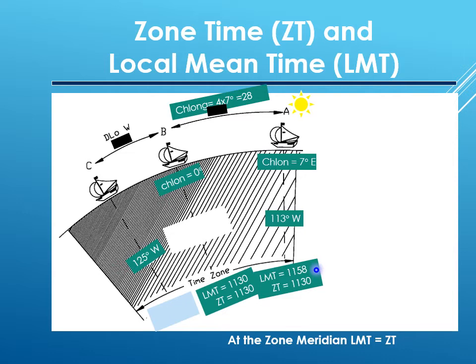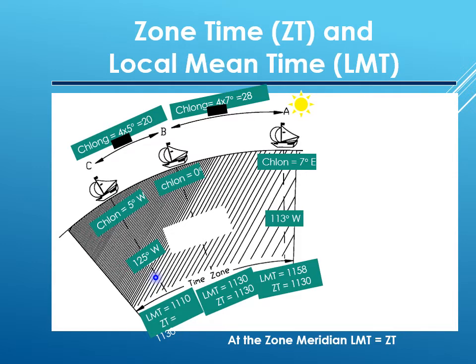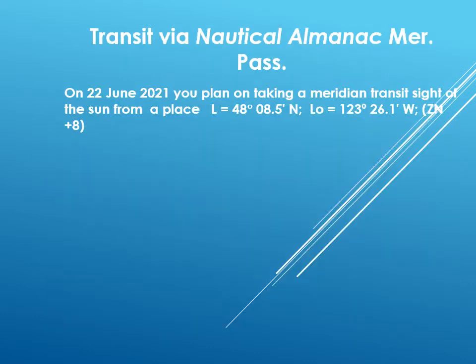By the same logic, if you are on a meridian of 125 degrees west, your D-long will be 5 degrees west and the time difference 20 minutes, and therefore your LMT will be 20 minutes before zone time, that is 1110. This 4-minute rule can be used to determine the time of MERPASS at your position.